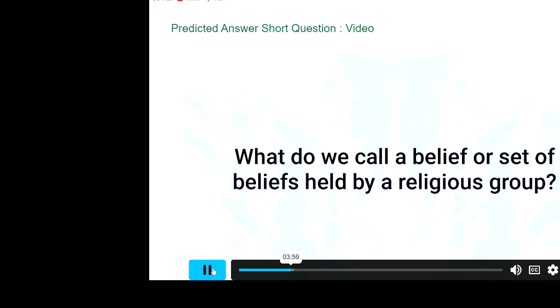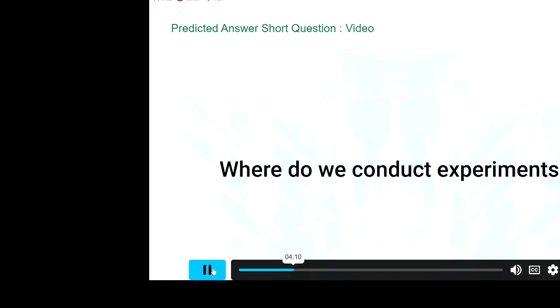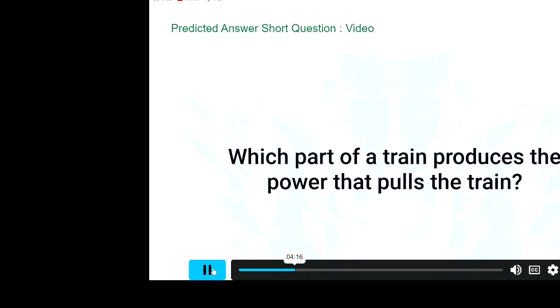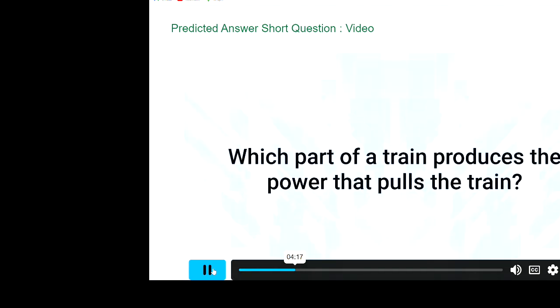What do we call a belief or set of beliefs held by a religious group? Creed. Doctrine. Tenet. Where do we conduct experiments? Laboratory. Which part of a train produces the power that pulls the train? Locomotive.